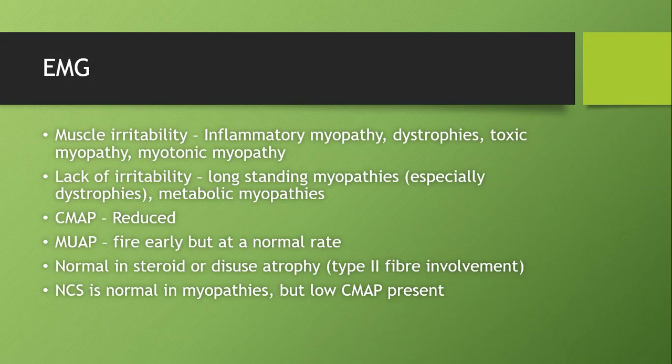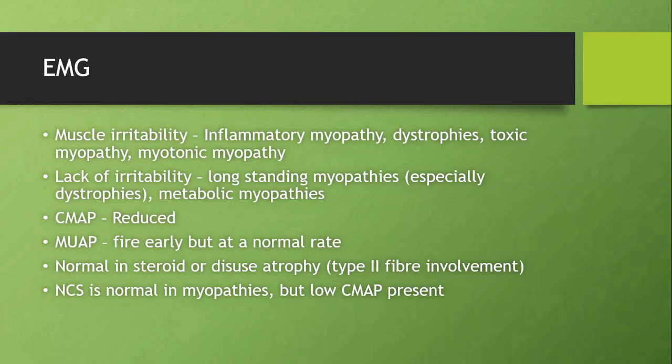Since the muscle itself is damaged, it cannot produce an action potential. So the compound muscle action potential is going to be reduced. Since the muscle is not producing an impulse, now the nerve has to fire more to make the muscle contract properly. That is called the motor unit action potential. So the motor unit action potential will fire early but at a normal rate. EMG will be normal in steroid or chronic atrophy. EMG is recorded from type 1 muscle fibers, whereas steroid or chronic atrophy will involve the type 2 muscle fibers, hence an EMG may be normal.